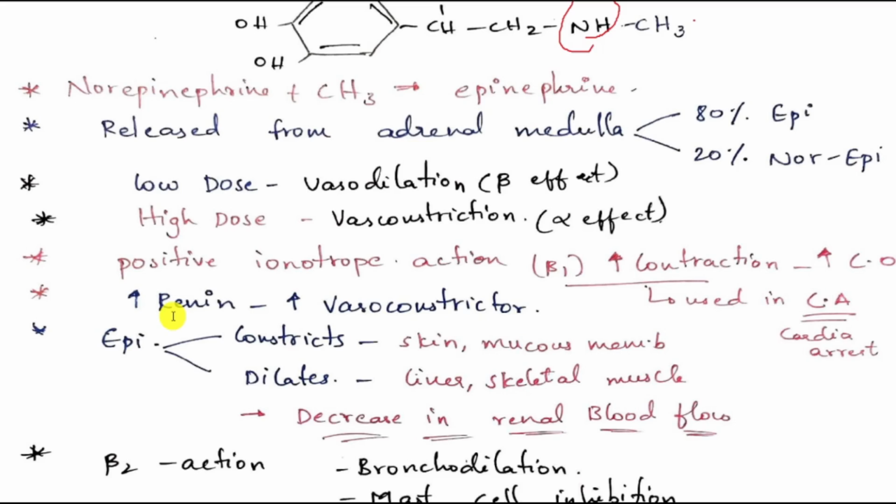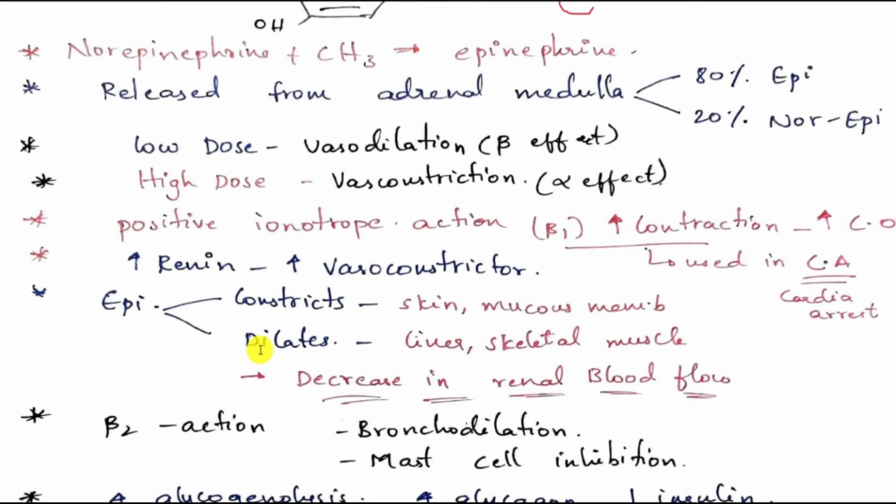Epinephrine causes an increase in the secretion of renin. Renin is a potent vasoconstrictor. Epinephrine has both alpha and beta effects. That means it both constricts and dilates.